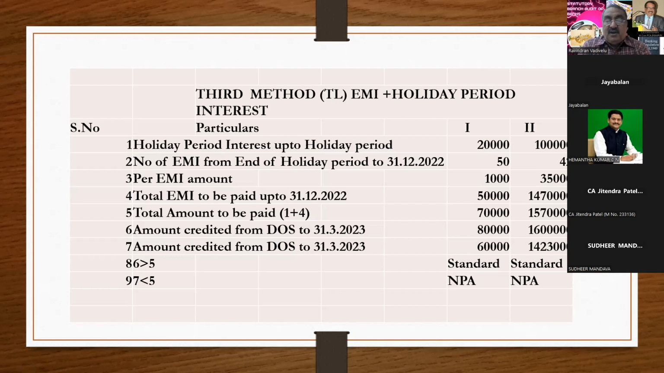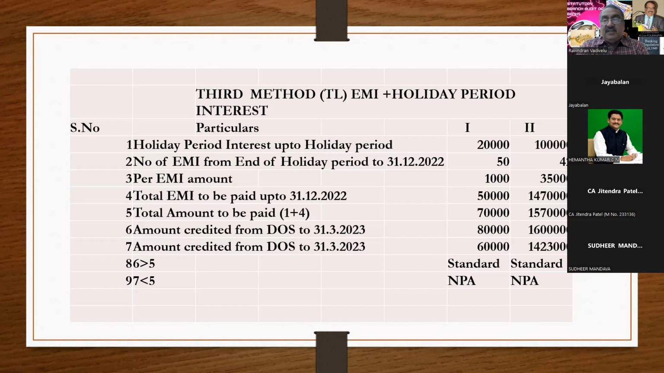For example, if the holiday period interest is only 20,000 and EMI due is 50,000, point number 4, EMI due is 50,000. That is, the party has to pay a total amount of 70,000. Point number 6, the party has paid 80,000. That is the genuine credit is 80,000 from date of sanction to 31/3/23. The amount due to be paid is 70,000. The party has paid 80,000. Then everything is serviced. Then that account has to be treated as standard. Otherwise, it has to be treated as NPA.